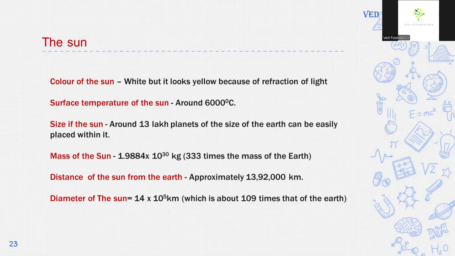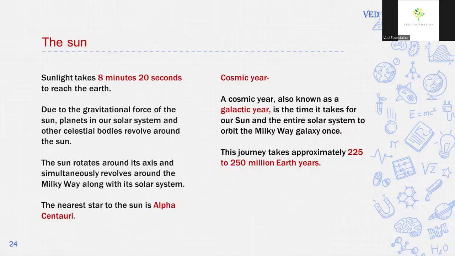The distance of the sun from the earth is approximately 13,92,000 km. The diameter of the sun is 14 × 10^5 km, which is about 109 times that of the earth. Sunlight takes 8 minutes 20 seconds to reach the earth. Due to the gravitational force of the sun, planets in our solar system and other celestial bodies revolve around the sun. The sun rotates around its axis and simultaneously revolves around the Milky Way along with its solar system. The nearest star to the sun is Alpha Centauri.